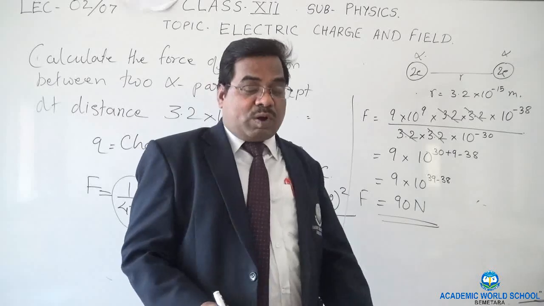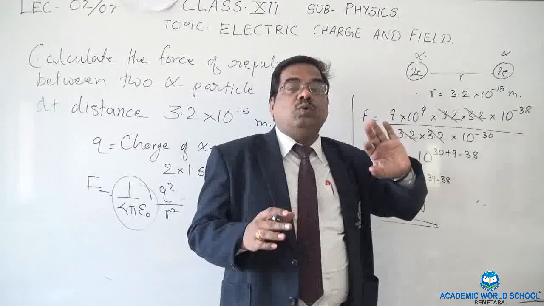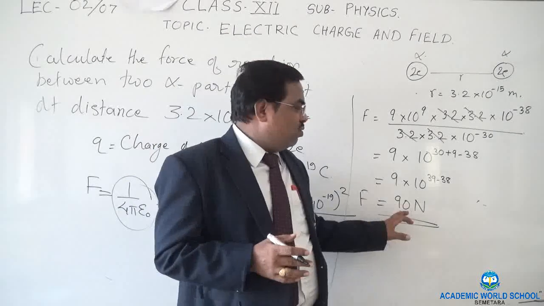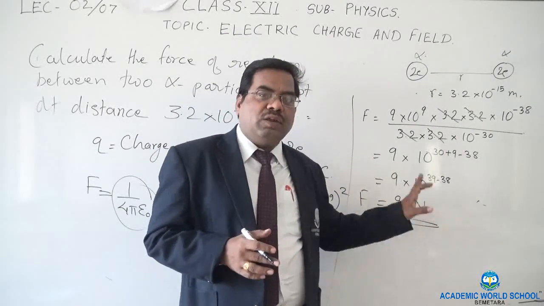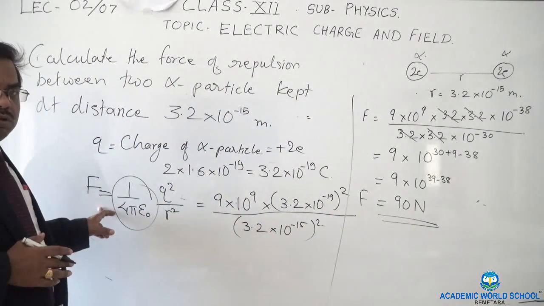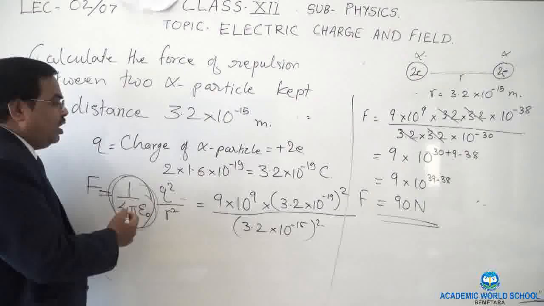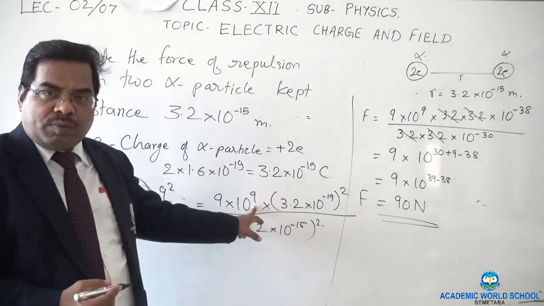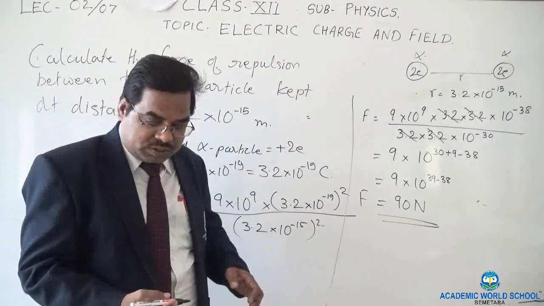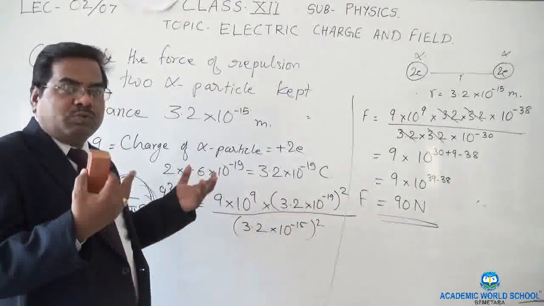So when two alpha particles are kept at a distance 3.2 into 10 to the power minus 15 meter, they are going to repel each other with a force of 90 Newton. What is the formula that we have used here? Coulomb's law. And in Coulomb's law, this whole quantity has the value 9 into 10 to the power 9. Don't forget this small substitution. This is very important. So we have seen the Coulomb force between two alpha particles.